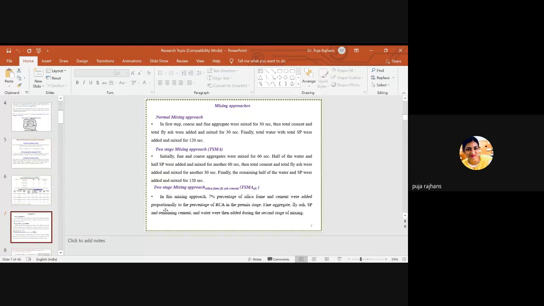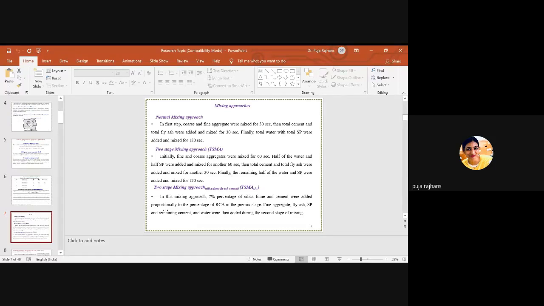Here, we have replaced fly ash with silica fume up to 7%. Like we can say that in the two-stage mixing approach we have cement and fly ash. So in this mixing approach, we have replaced fly ash by silica fume up to 7%. So this is the two-stage mixing approach with silica fume, fly ash and cement.